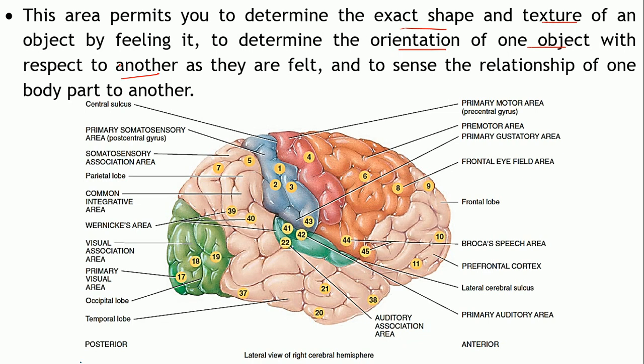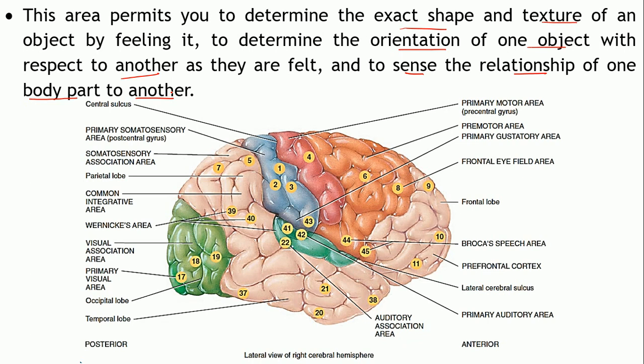If you have kept something on top of the table, you are able to identify that orientation, even the directions, or to sense the relationship of one part of the body to another. You are able to feel that, right?